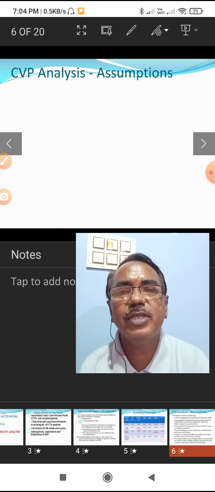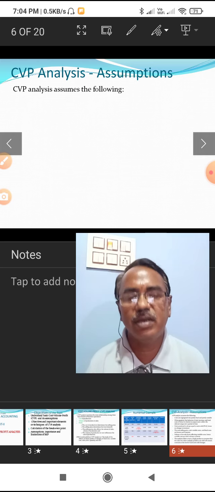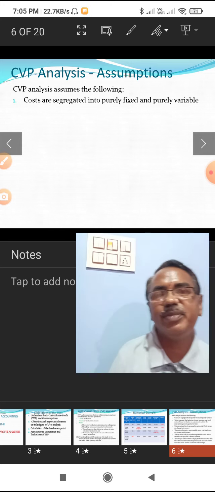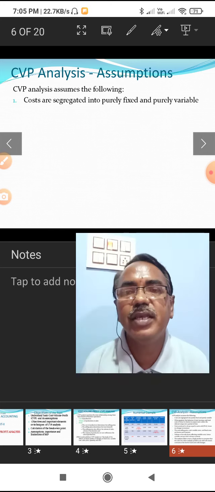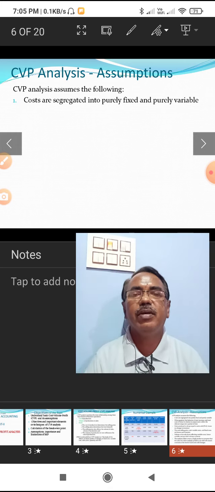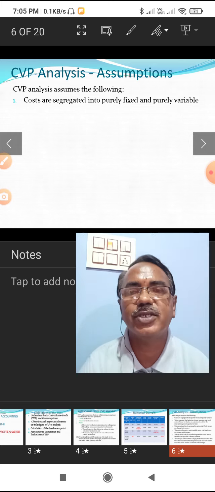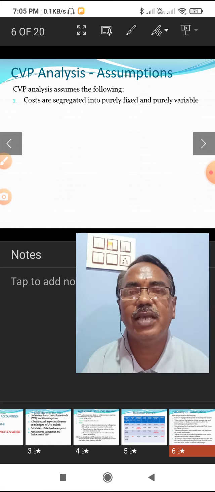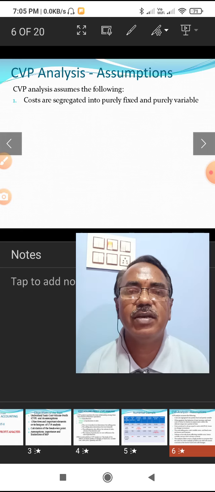Now let us examine how CVP analysis is assumed, the assumptions of CVP analysis. Here the costs are segregated into fixed and variable cost. The total cost can be separated as fixed cost and variable cost.